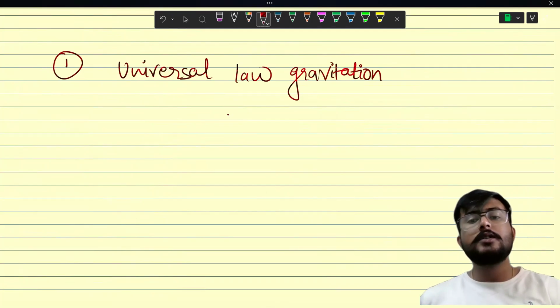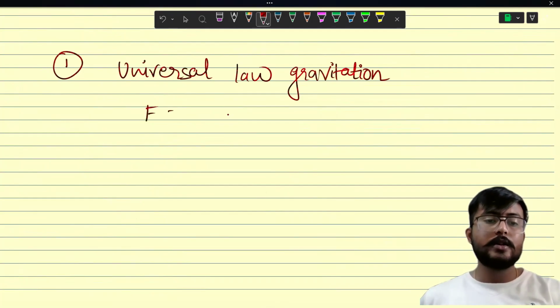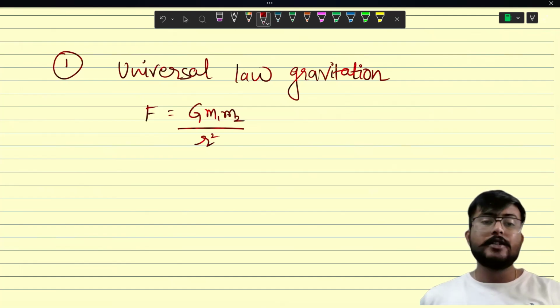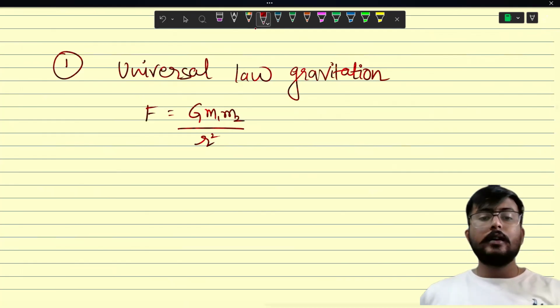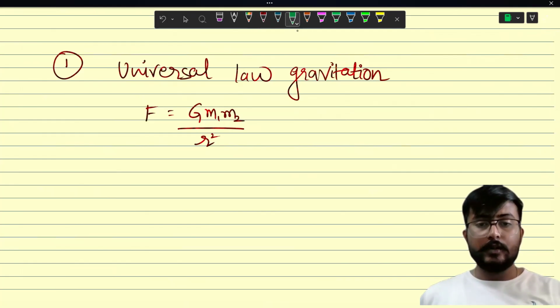The expression is F equals to G m1 into m2 upon r square, where m1 and m2 are masses of the object. What is r? Distance between the objects. Let me write it over here.